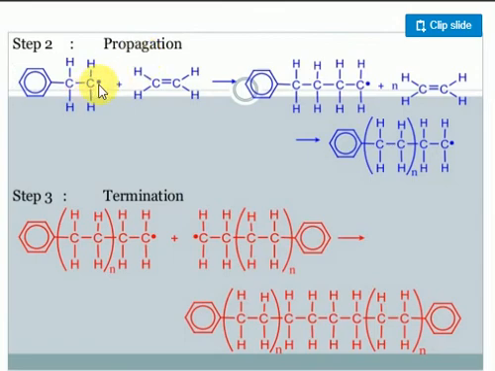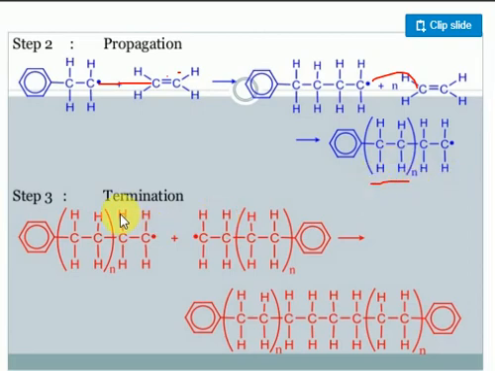Once radicals are formed, the radicals are more reactive. The radicals again attack here. Look at this radical, it will combine. When it combines, what happens here? Again a bond forms, and again the bond is shifted. They form a radical here. The bond breaks. Clear, no? So what happens there? A radical comes. This radical again combines with some other alkene. The process goes on, continuously going on.